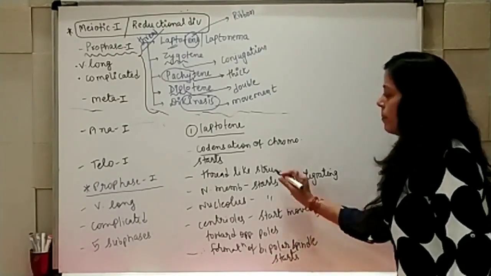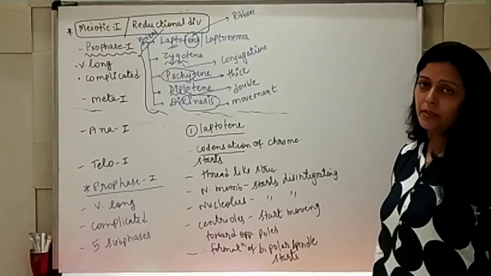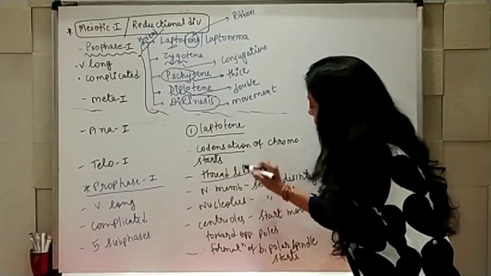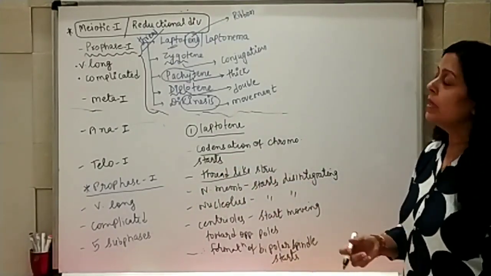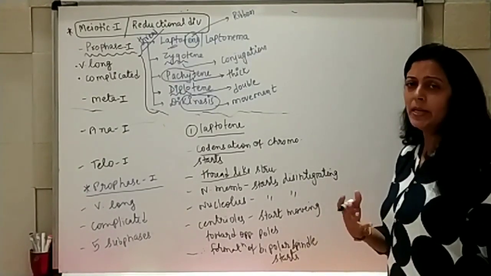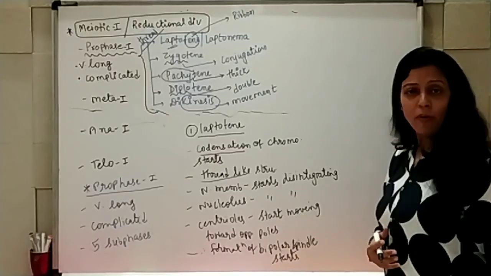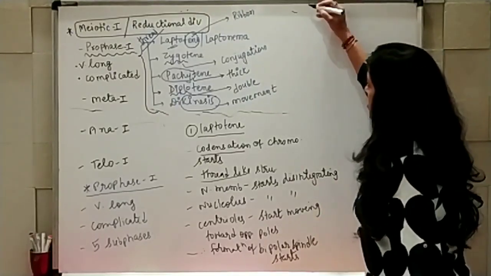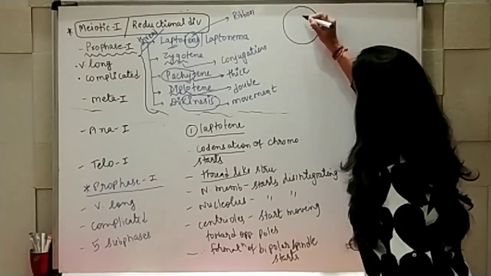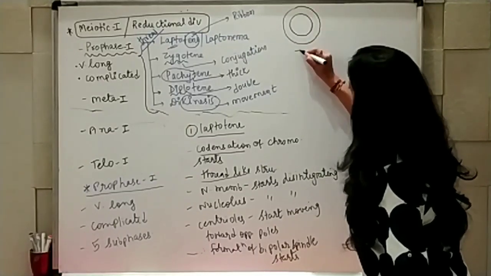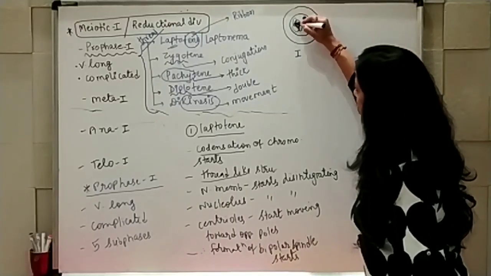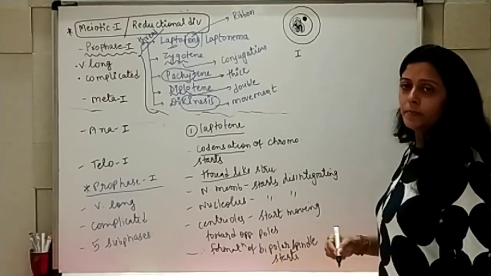These are all common normal features. Then what is different in leptotene phase? Here, as they look more like thread, now what happens? The chromosomes will have definite polarity. Polarity means they get attracted toward one type of area, right? So because of that, when I phase was like this, this was in I phase, where nucleolus was there, nuclear membrane was completely present, and this is the chromatin material.